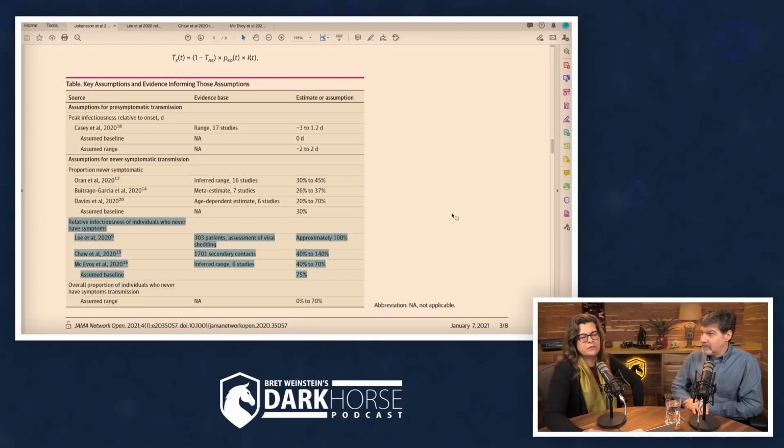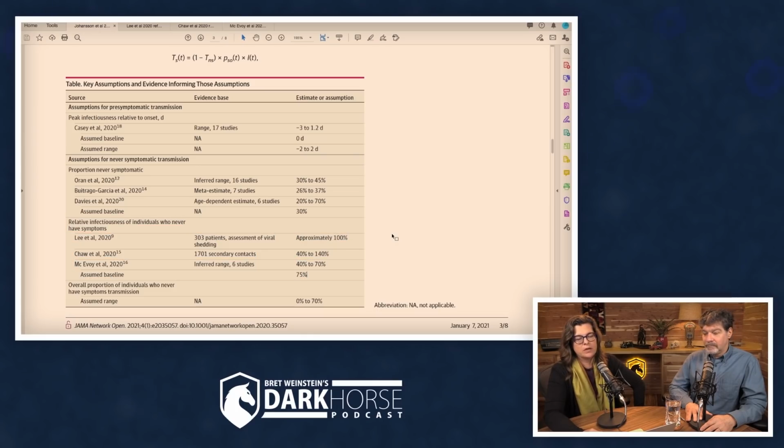Relative infectiousness of individuals who never have symptoms. And here we have these three references again. Lee et al., which is reference 9, they say they looked at 303 patients and found approximately 100% as infectious. Wow, okay, then 75% seems like a decent estimate.